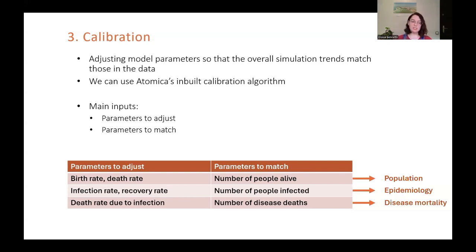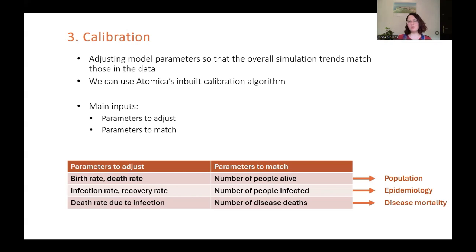When we calibrate, we always start off with the parameters that have a bigger impact on the simulation and that impact the biggest number of people. This is because if we started, for example, with the death rate due to infection, this impacts a very small number of people compared to, say, the birth rate or the death rate. So if we perfectly calibrated the death rate due to infection, but we haven't calibrated the birth rate yet, once we calibrate the birth rate, everything is going to be out of sync again, and we're just going to have to start our infection death rate from scratch.